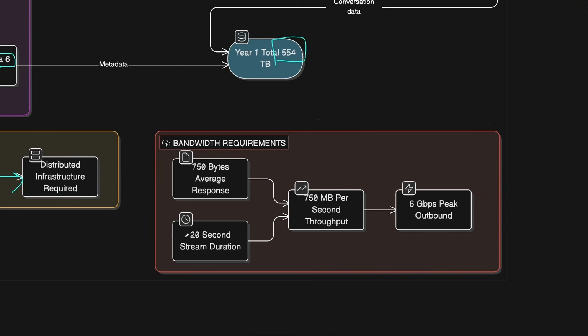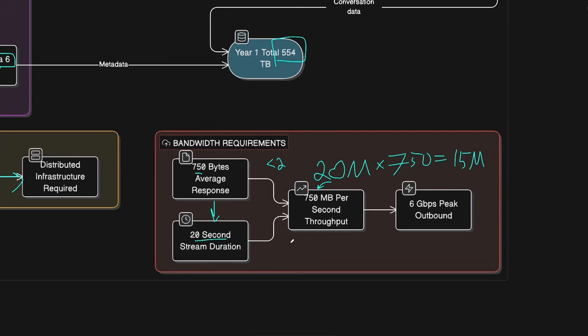For the bandwidth requirements, when ChatGPT responds, the average AI response within the 20-second duration will be around 750 bytes, which is about 150 words. And it's streamed gradually over this 20-second period because we are streaming, let's say, one token per 2 seconds, as we clarified also in the requirements. For the 20 million concurrent requests, each of those will be streaming 750 bytes, which means if we multiply that by the 750, we'll get to 15 billion bytes, and this is streamed over the 20-second period.